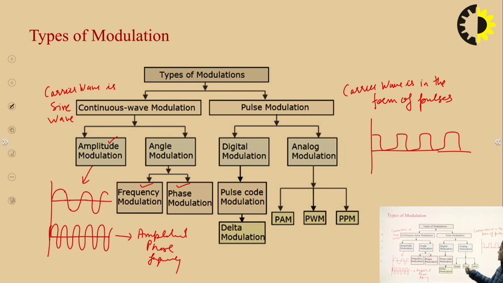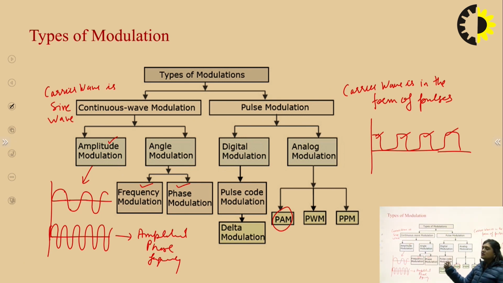In analog modulation, PAM is pulse amplitude modulation, meaning the amplitude of the pulses is changed in accordance with the instantaneous value of the message signal. In PWM, pulse width modulation, the width of the pulses is changed according to the instantaneous value of the modulating signal. In PPM, the position of the pulses gets changed in accordance with the instantaneous value of the modulating signal.